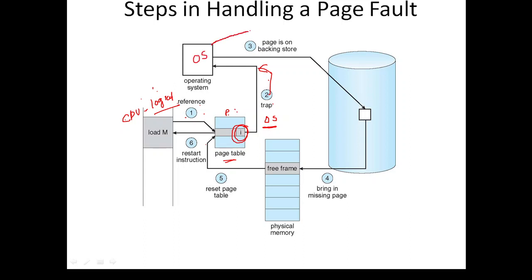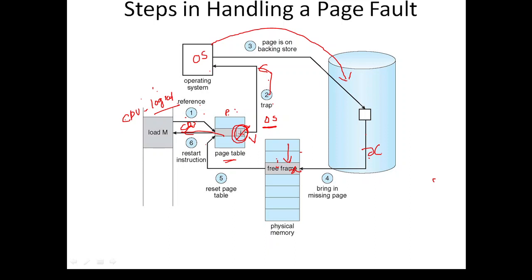After the trap is generated, the control is handed over to the operating system. Now the operating system will check in the secondary memory, and suppose the X instruction is there, it will store it onto the main memory. Where will it store? It will find a free frame. This X will be stored onto this free frame, and then it will be updated in the page table. Previously it was invalid. Now this invalid becomes valid. Now again the control goes to the CPU. So this is the procedure in handling a page fault.